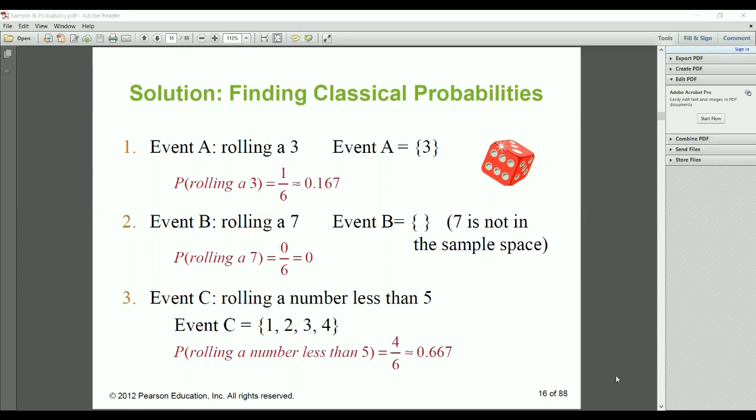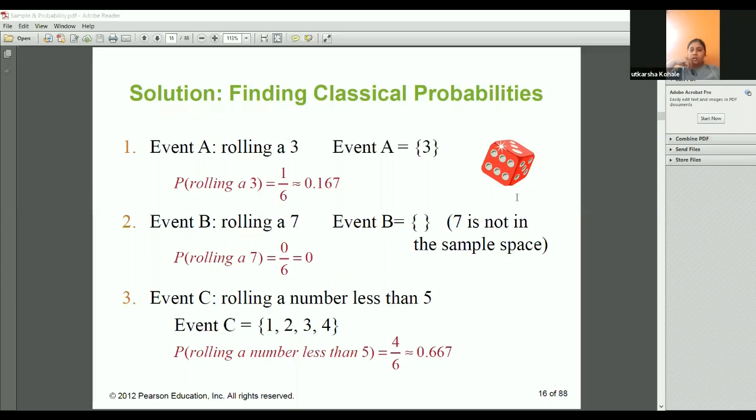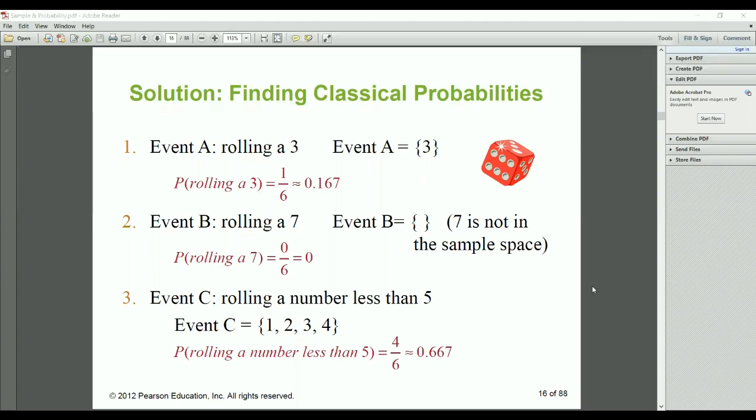Yes, Utkarsha, I want an answer from your side. Understanding it, first point. Which first point? The event A, rolling A, so what is that, 1 by 6? What is a sample space?